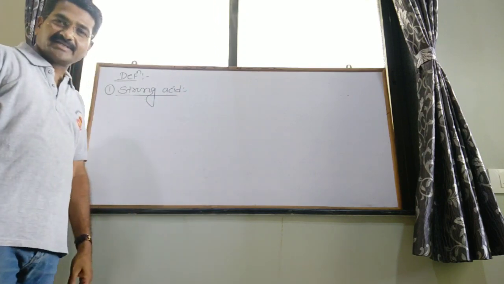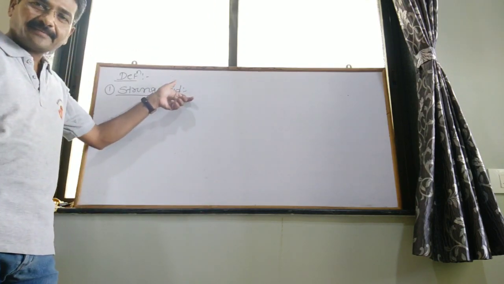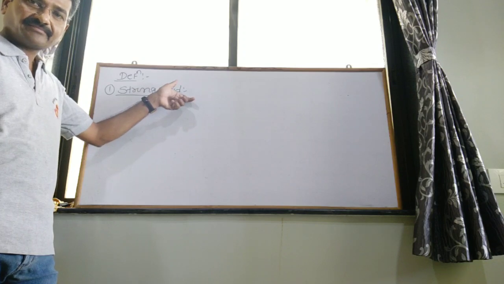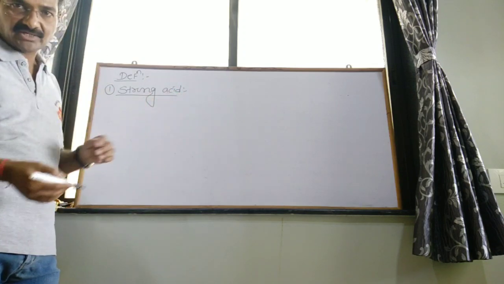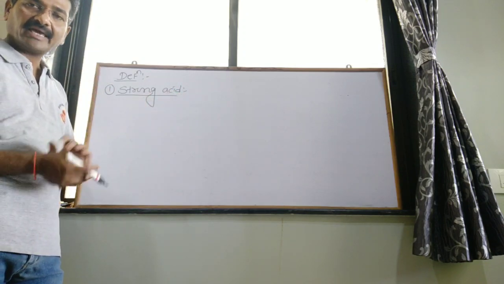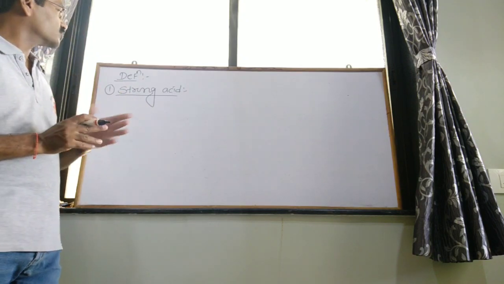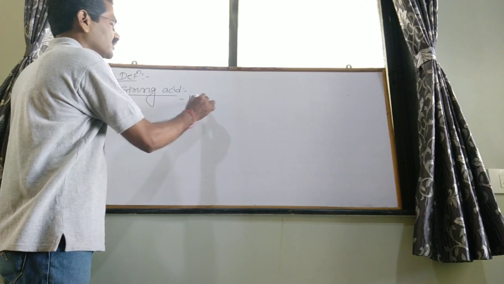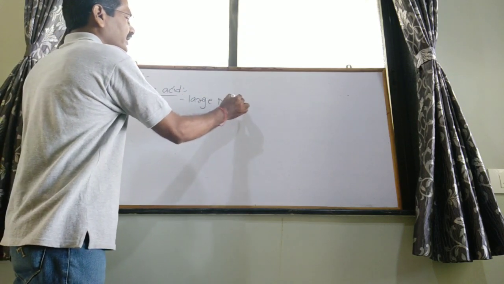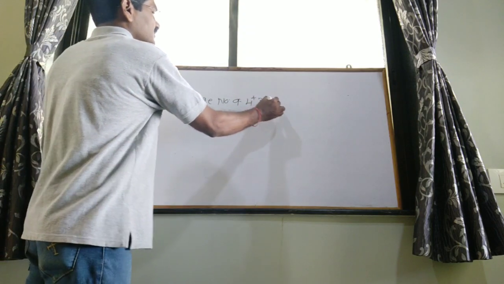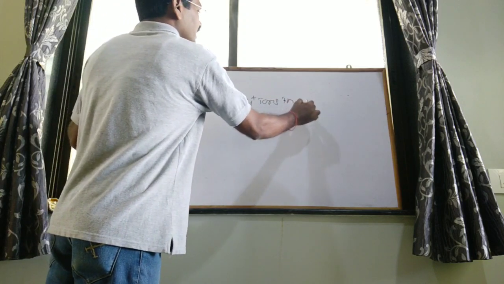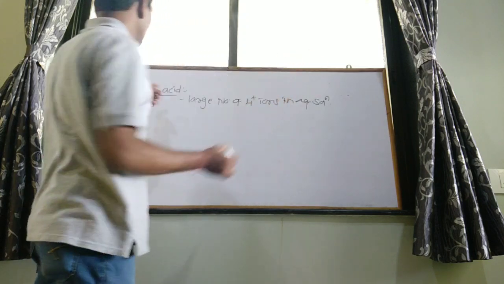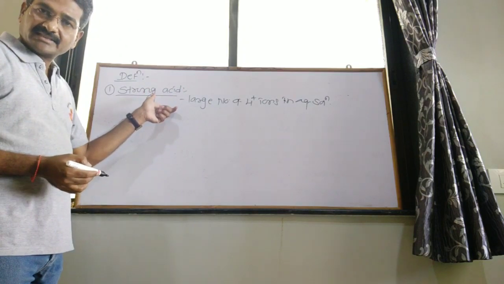What is a strong acid? An acid that gives a large number of H plus ions in aqueous solution is called a strong acid.